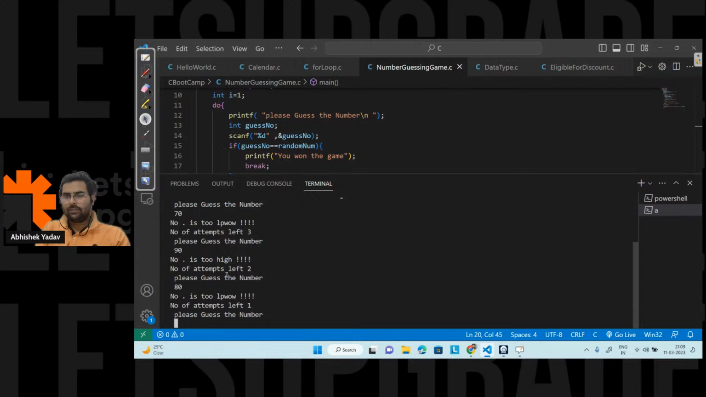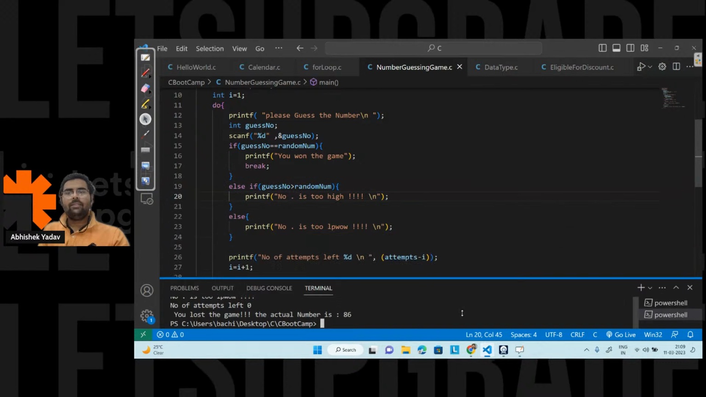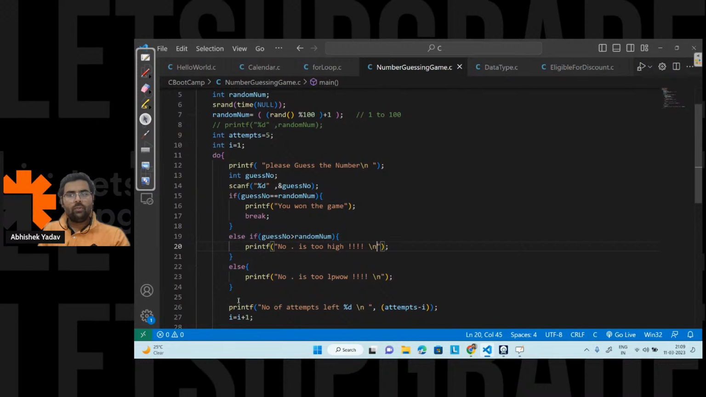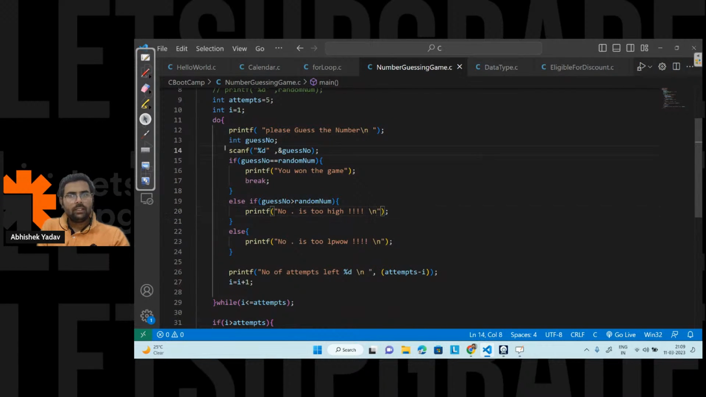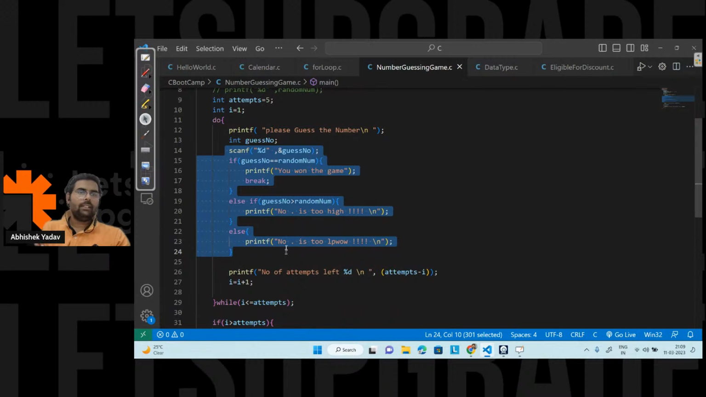So let's take 85, 84. Let's see whether 84 is the correct answer or not. So you lost the game. The actual number is 86, right? I'm able to get the answer here, right? So this is a simple game application that we have made with the help of do while loop, and we have used if else if here, right? That is selection statement also, and this iterative statement also. Hope you are able to understand the code.